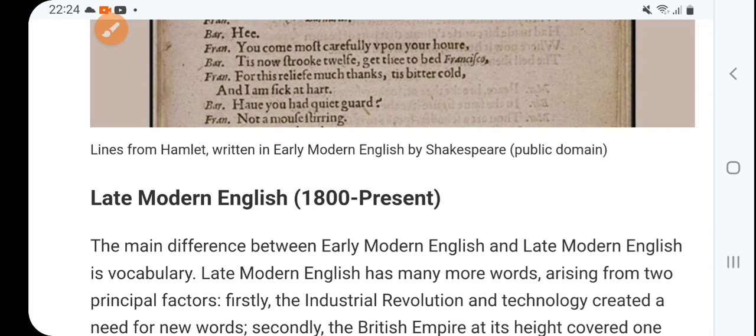So every day new words are being coined, new phrases are coined, like fantabulous, right? Education, something. These kinds of words are invented day by day. And this is the time of modern language, right?